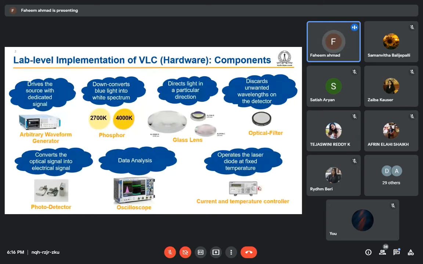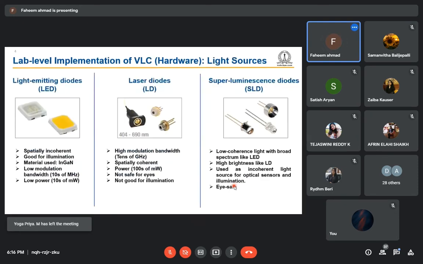And this is the laser driver circuit. This is used to drive the laser, because I think you people know about the laser function. Just like an amplifier, we need to bias the laser at a particular current, so that we can drive the laser. Some threshold value is also there. So we need to bias the laser, and we superimpose our modulating signal on that to drive the laser.